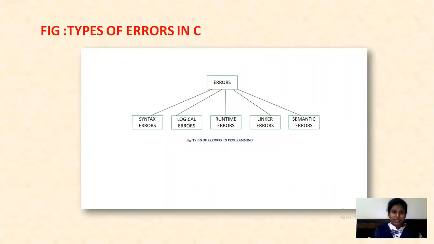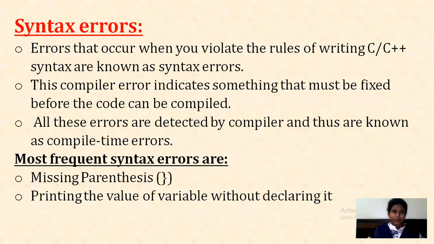Types of errors in C. We have different types of errors in programming: syntax errors, logical errors, runtime errors, linker errors, and semantic errors. Let's look into these errors. Syntax errors: errors that occur when you violate the rules of writing C or C++ syntax are known as syntax errors. This compiler error indicates something that must be fixed before the code can be compiled. All these errors are detected by the compiler and thus are known as compile time errors.